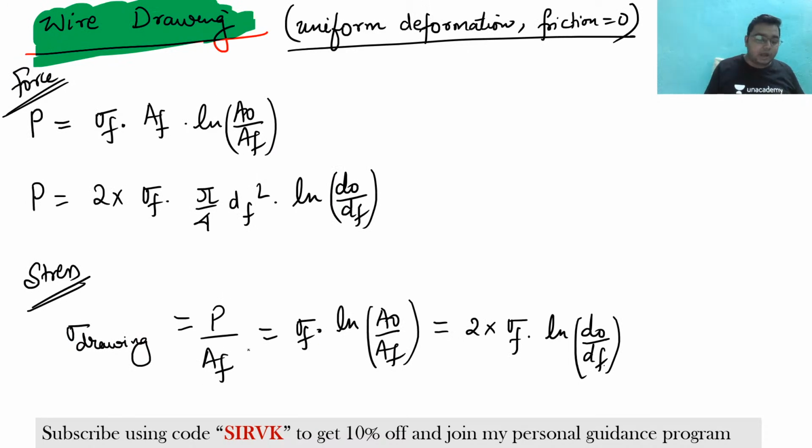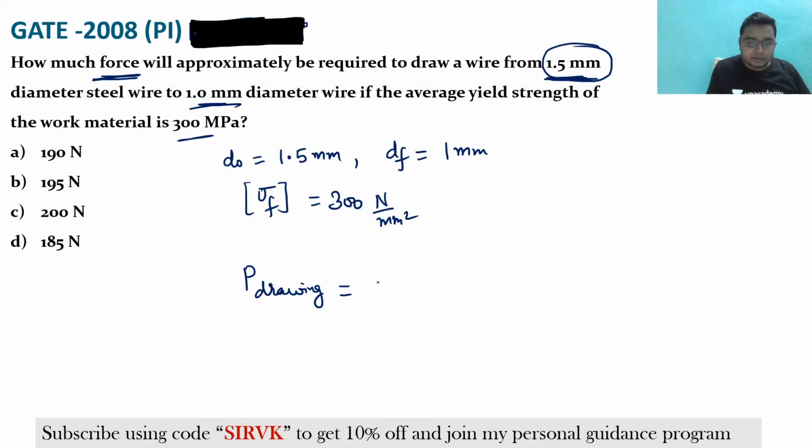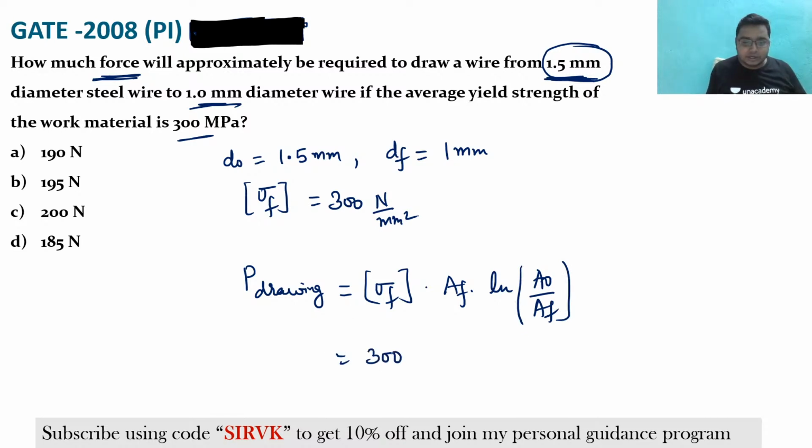For wire drawing, apply this formula: sigma F into AF into ln A naught by AF. Clear? So just apply it. What is sigma F? That is 300 Newton per millimeter square.